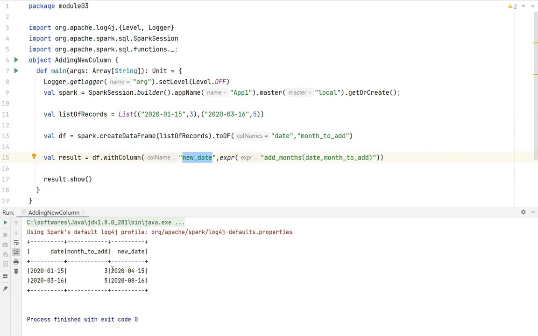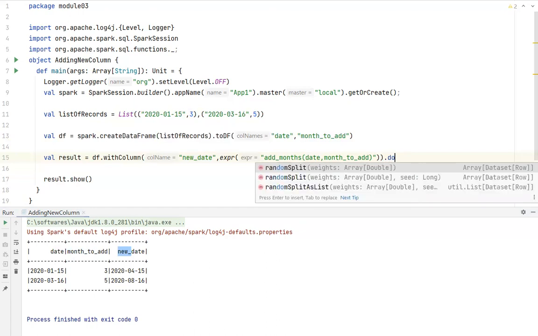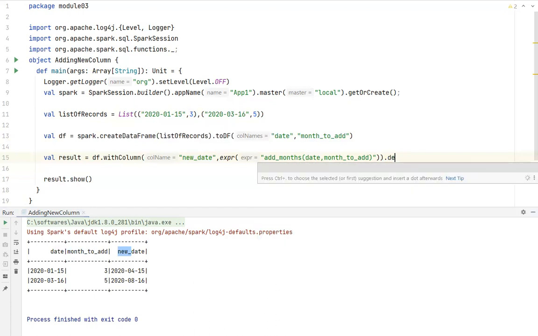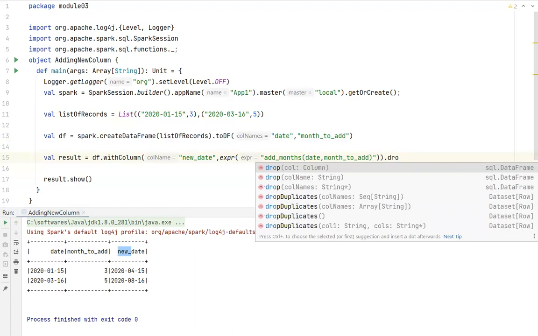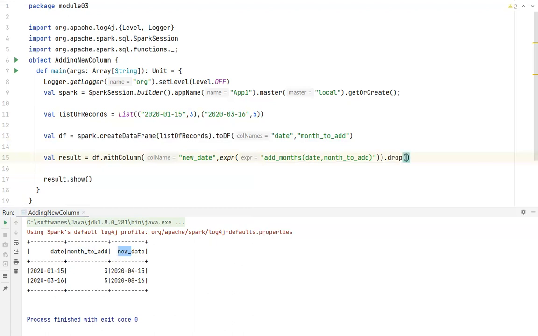Yeah, can you see this here? We were able to add. And not just that, for example, I want to drop this particular column, month to add. I want only this column and this column. I can also invoke a method called drop, and you can specify the column name. The column name here is month to add.